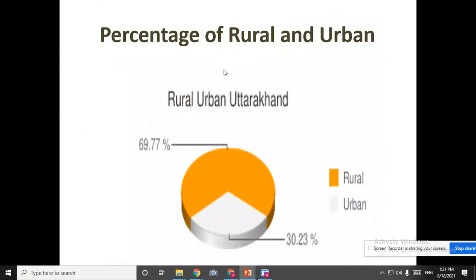What is rural and urban, children? Rural means what? The village area. Okay. Urban means what? The city areas. Okay. Very good.